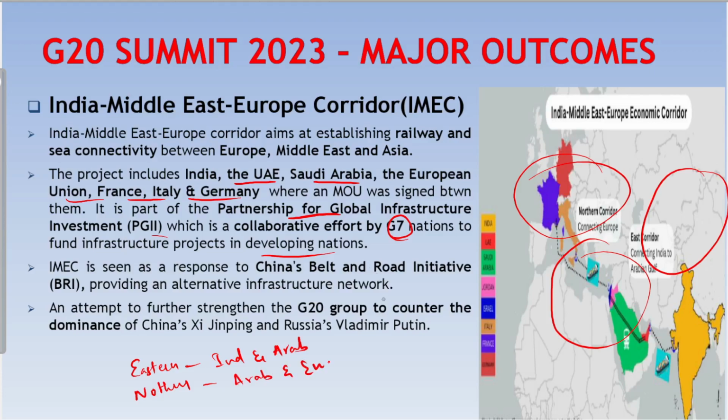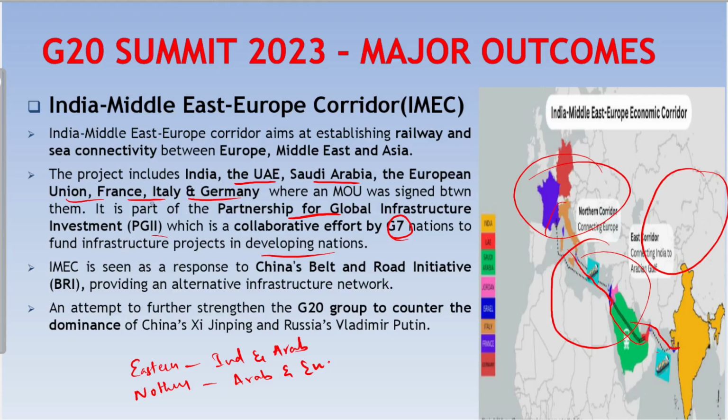So, this will involve transit by ship between India and Saudi Arabia, followed by a rail link to UAE and likely to Jordan, from where the shipment will move to Turkey via sea and further by rail in Europe. So, along with the railway track and the sea lanes, cables for energy and digital connectivity, as well as pipeline for clean hydrogen export also will be laid in this project. So, how is it important to India?